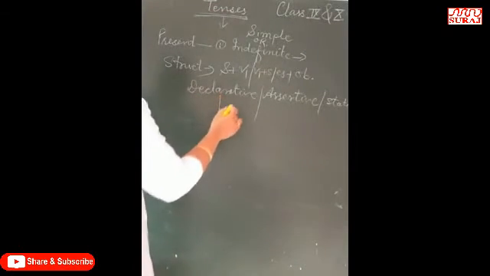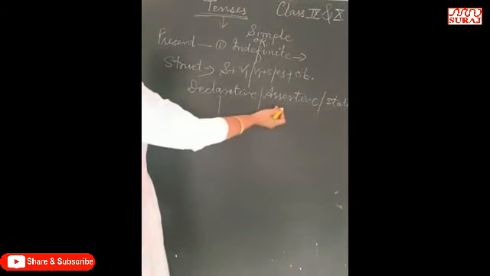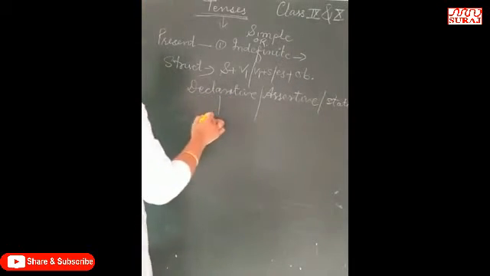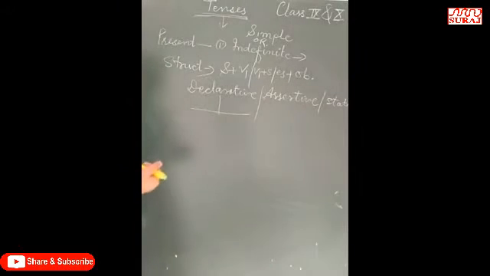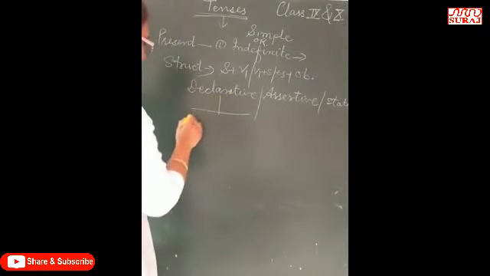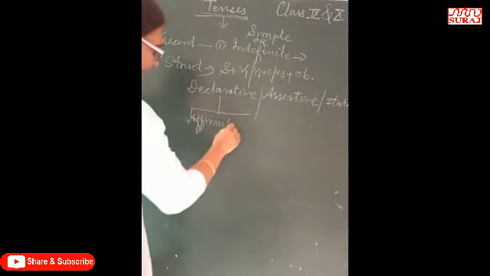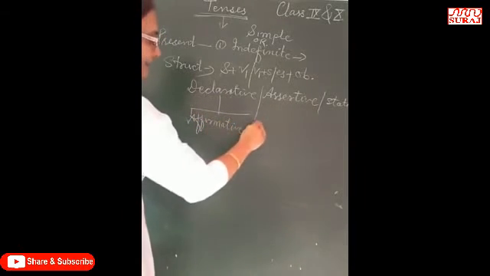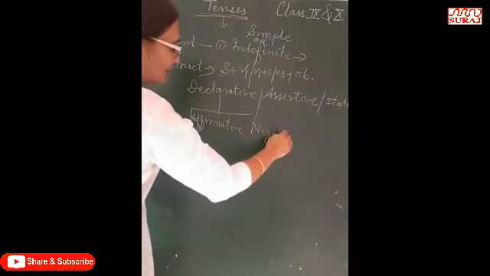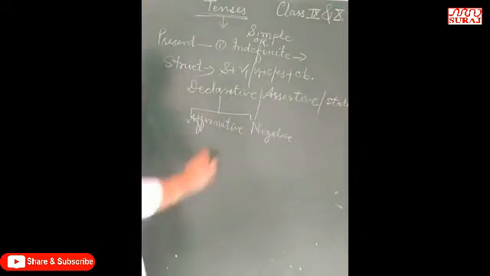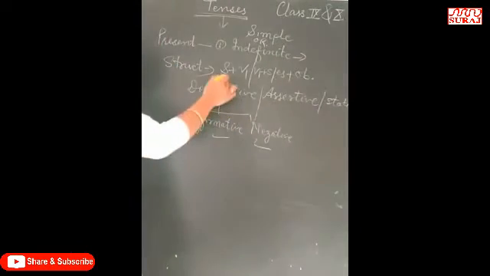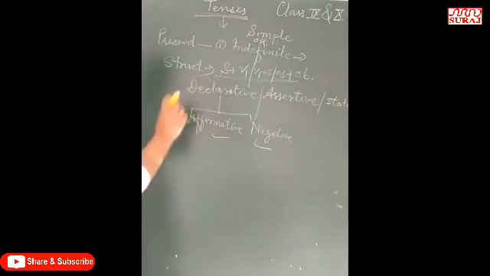Declarative, assertive and statement are three names for the same thing. Declarative sentence has 2 types: first, affirmative, and negative. Affirmative and negative. And I have given you the structure of the affirmative sentence.